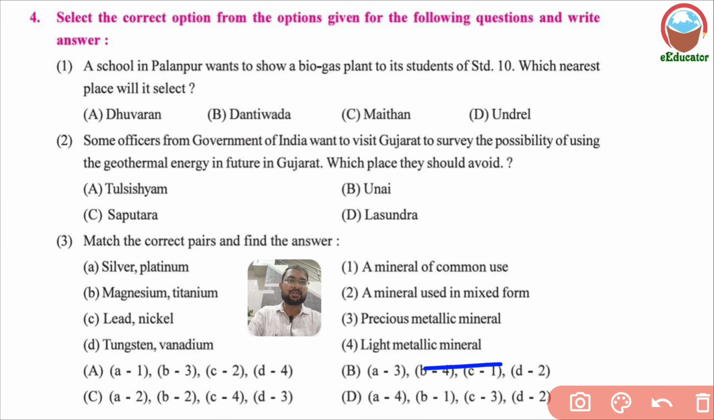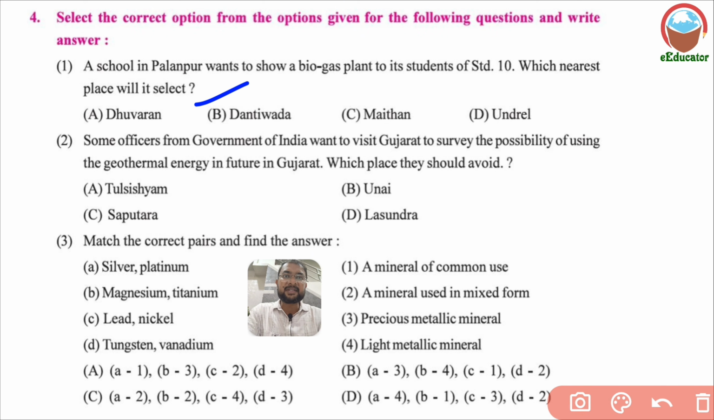Look at the question given here. A school in Palanpur wants to show a biogas plant to its Standard 10 students. Which nearest place will be selected? The nearest place to Palanpur where there is a biogas plant is Dantiwada. It is Dantiwada, not Dwarka.